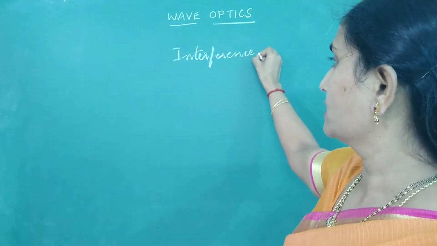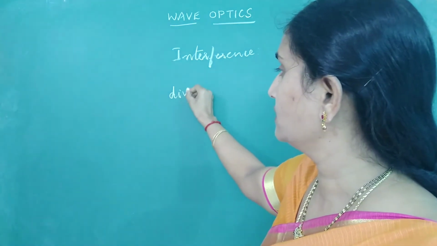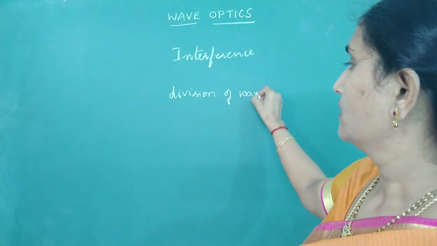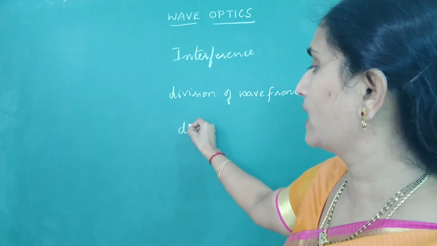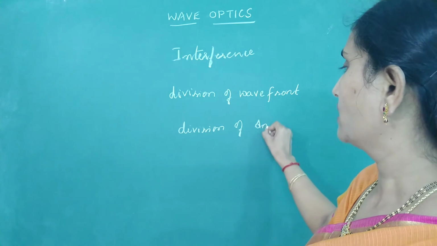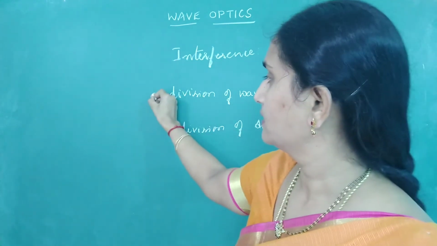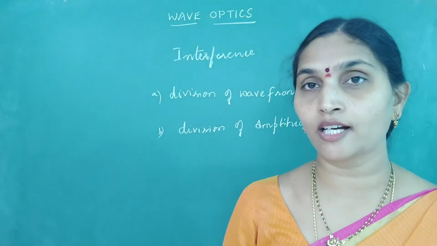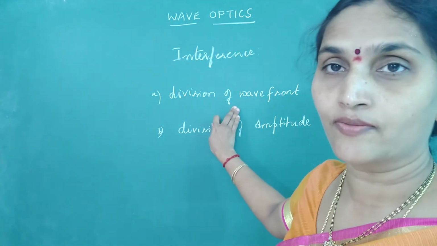Okay, and in interference we have two cases. You can obtain interference by division of wavefront, or by division of amplitude. Again, we are classifying this into two types: interference by division of wavefront and interference by division of amplitude. Young's double slit experiment is an example of studying interference by division of wavefront.